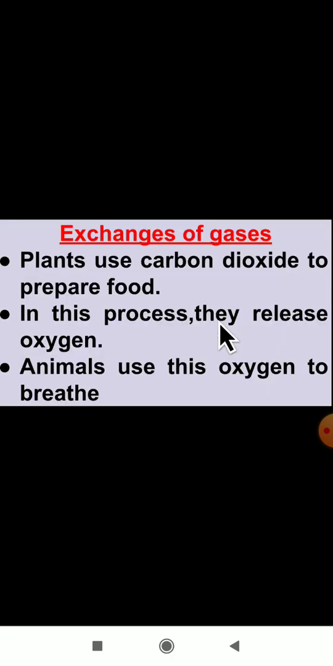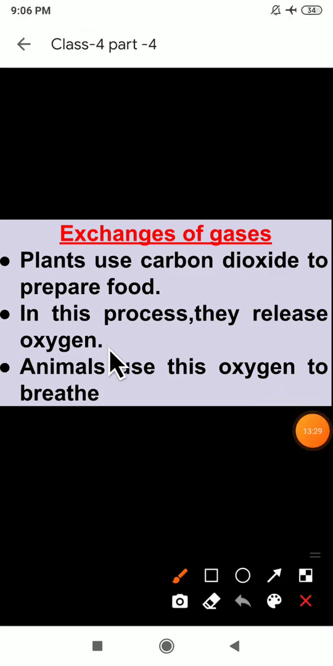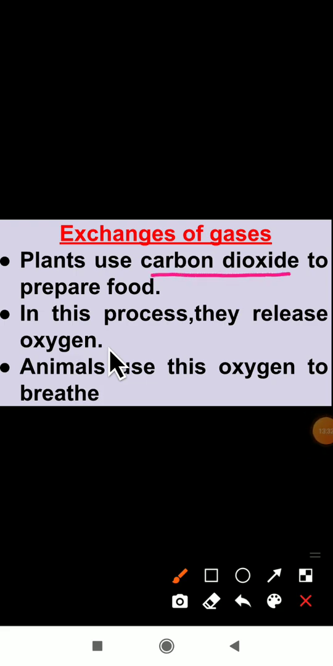The next concept here is the exchange of gases. How does the exchange of gases take place in the environment? As you all know, plants use carbon dioxide to prepare food. In the definition of photosynthesis I have told you, plants use carbon dioxide to prepare their food. In this process they release what? They will release oxygen.